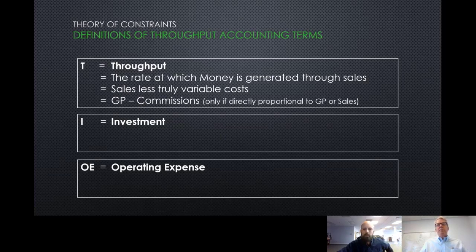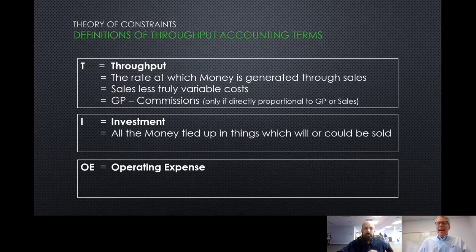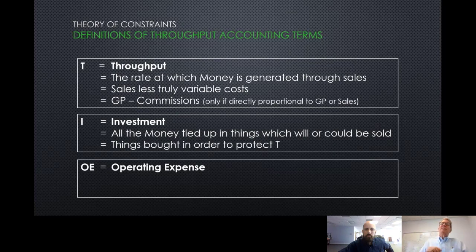Right. So investment, what's that? That is simply the money that's stuck inside the business. This is money that we have to run the business, but it's stuck inside the business until it gets sold. Now, why do we have it? Why do we allow money to be stuck inside the business? And the answer to that question is because it protects throughput.